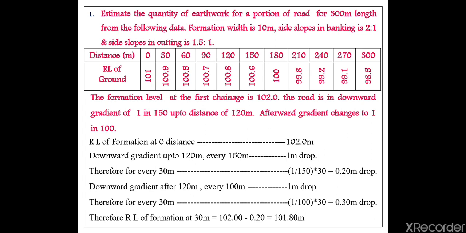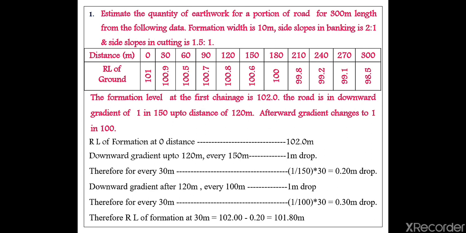The first problem they have given is: estimate the quantity of earthwork for a portion of road of 300-meter length. From the following data, the formation width is 10 meter. As I told, I am going to cut and fill the levels so that I get a level surface, which is called the formation level. The width of that formation level is 10 meter, so in that 10 meter width I am going to construct a road.